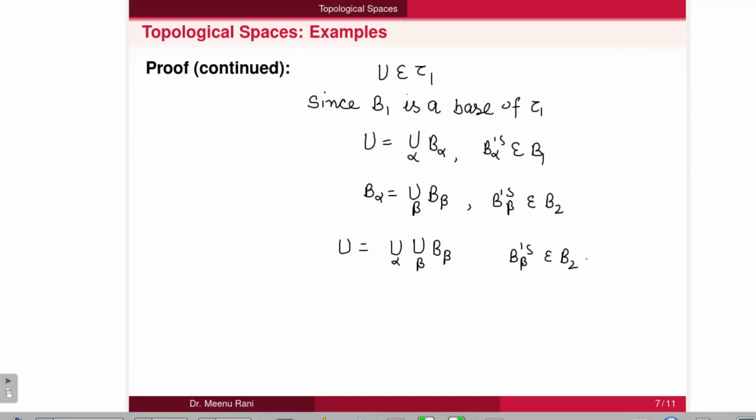Since B2 is a base for the topology tau 2, it is contained in tau 2. So B beta are members of tau 2, and tau 2 is a topology here. So the union also belongs to tau 2. Then we can say that U belongs to tau 2. Thus, as U is arbitrary here, tau 1 is contained in tau 2. Similarly, we can say that tau 2 is contained in tau 1. And from these, we can say that tau 1 is equal to tau 2. Thus, we prove the result.